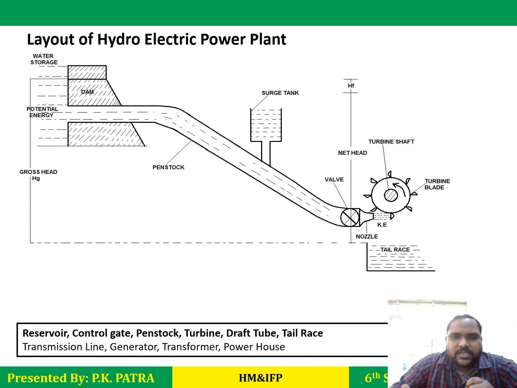So when we are generating the electricity, we need a prime mover. That prime mover will give energy to the generator to run it. So that prime mover is the hydraulic turbine. Yes, and this hydraulic turbine will be run by the hydraulic energy. How does it happen? So similar in a hydroelectric power plant.